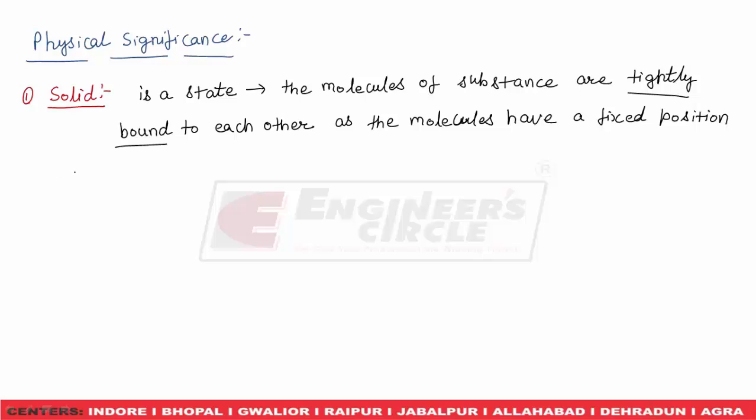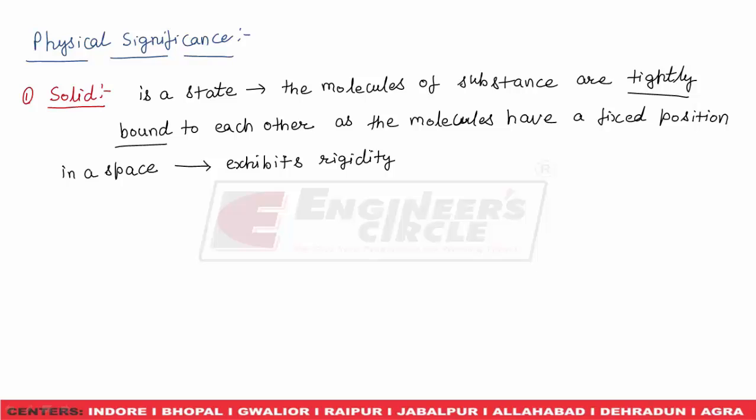If the molecules are fixed and tightly bound to each other, the solid substance exhibits rigidity, which means solids are rigid.